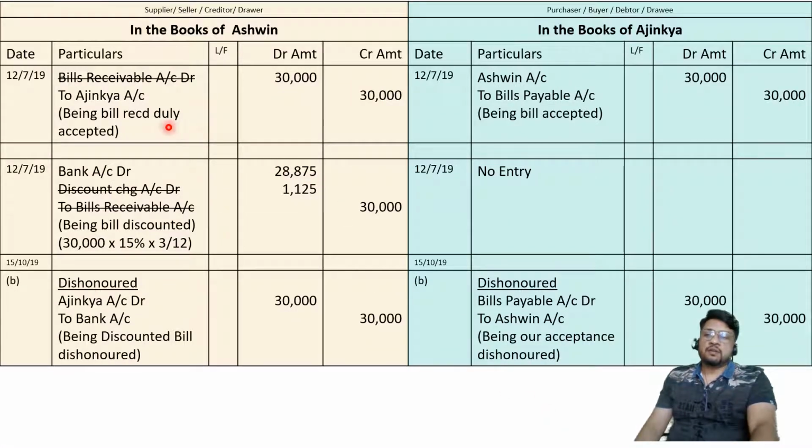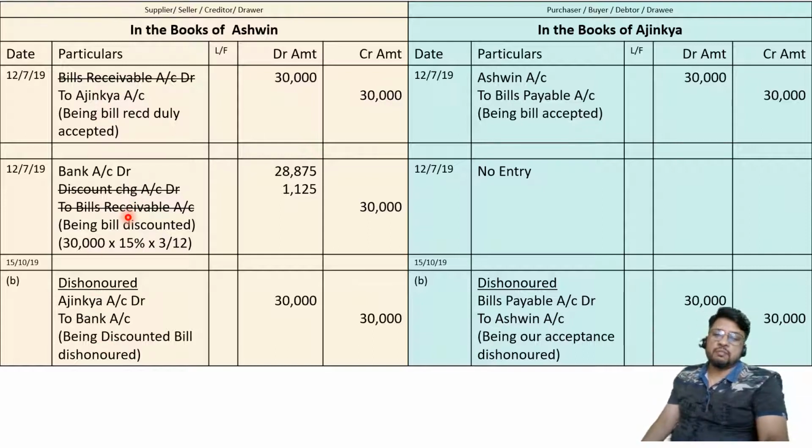Then if it is dishonored, I have taught you the technique of dishonor entry in three different ways: two logics and one technique. The technique is easy for the purpose of examination, the logic is useful for the purpose of understanding. What is the technique? BR cancel, forget the discount, and reverse the remaining entry.